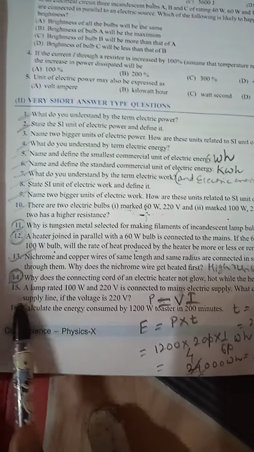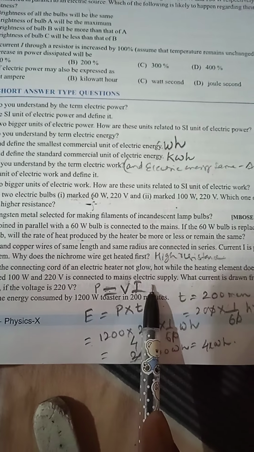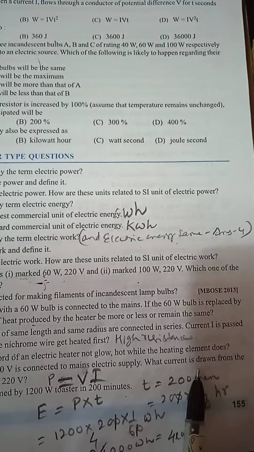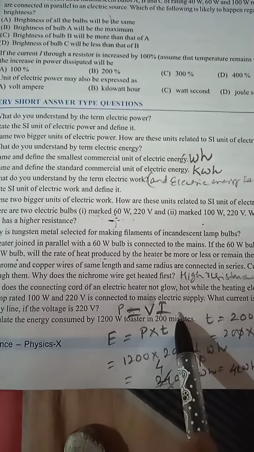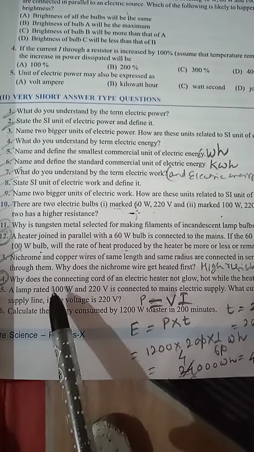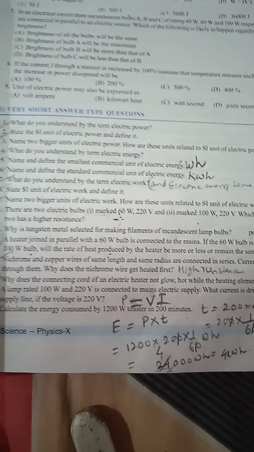Question number 15. A lamp rated 100 watt and 220 volt is connected to mains electric supply. What current is drawn from the supply line if the voltage is 220 volt? So here you can use the formula power is equal to VI and find out the I. Power is given as 100 watt, V is given as 220 volt.